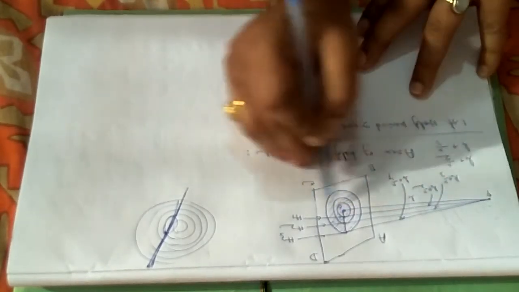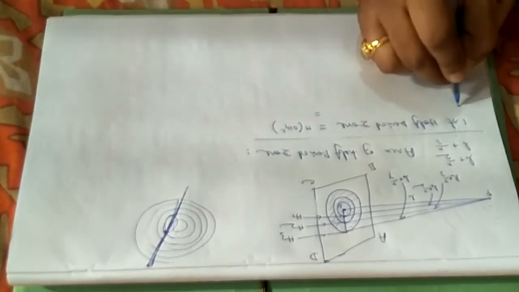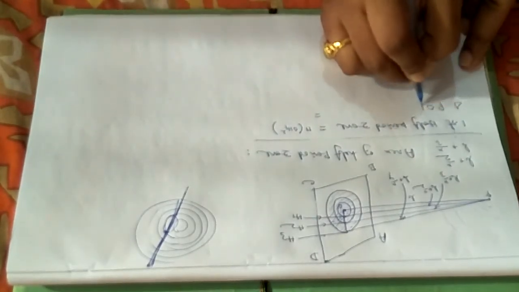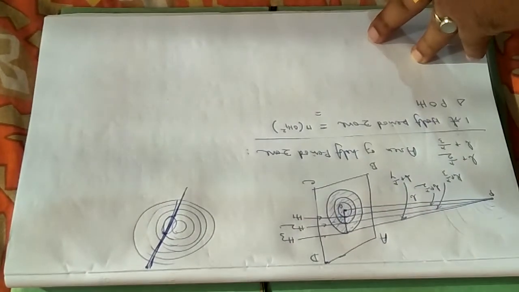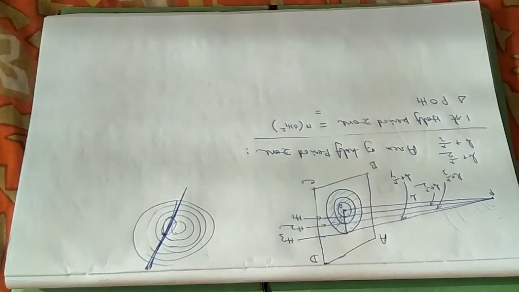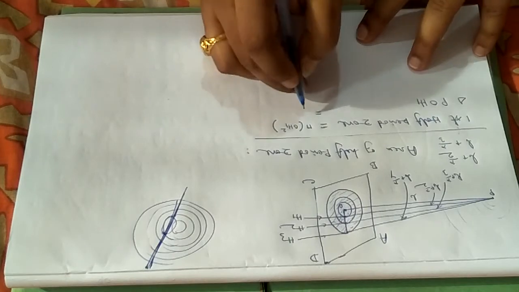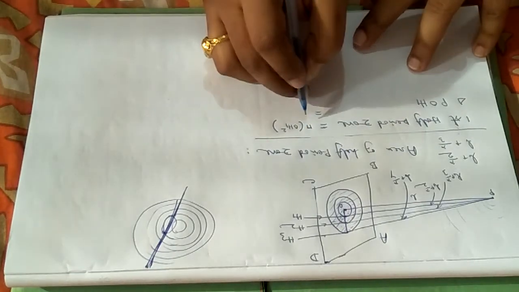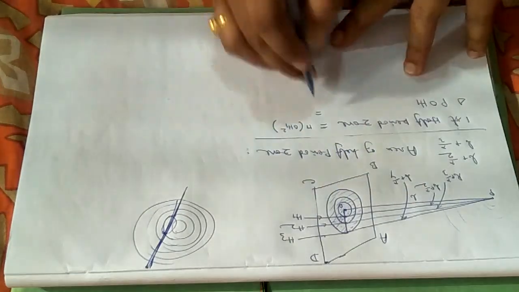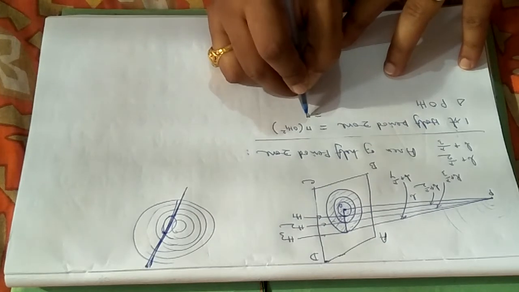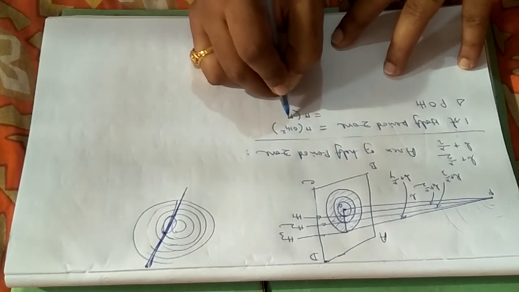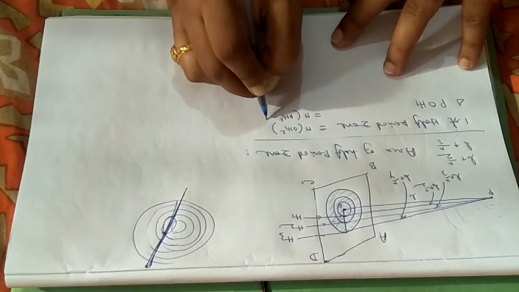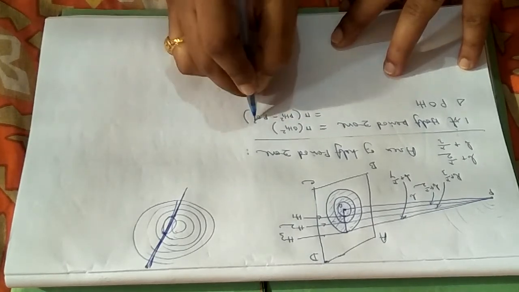OH1, from the triangle POH1, applying the hypotenuse, you can easily write it will be equal to pi into PH1 square minus PO square.